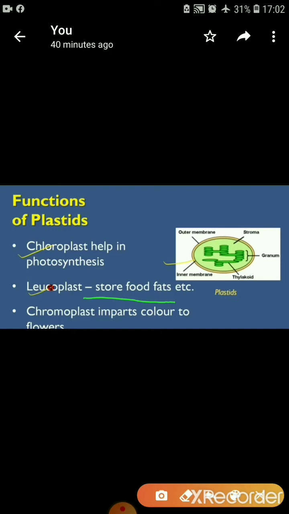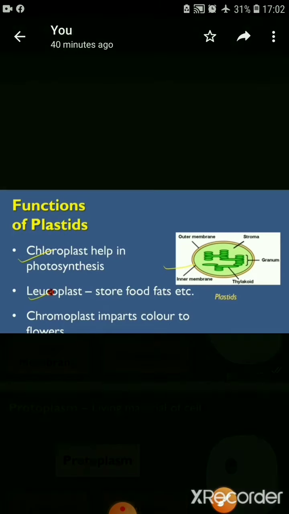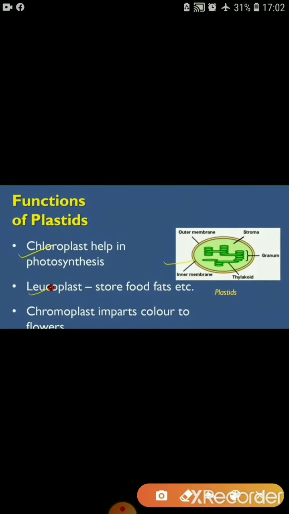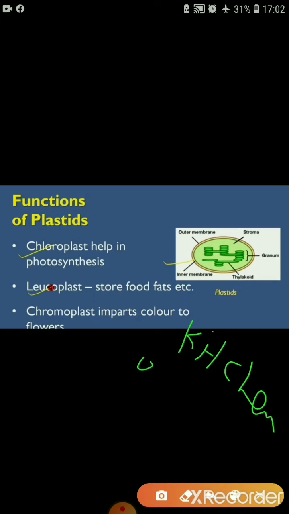And for this reason, plastids are called the kitchen of the cell. Why are they called the kitchen of the cell?